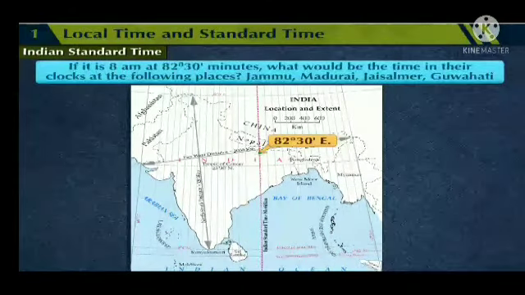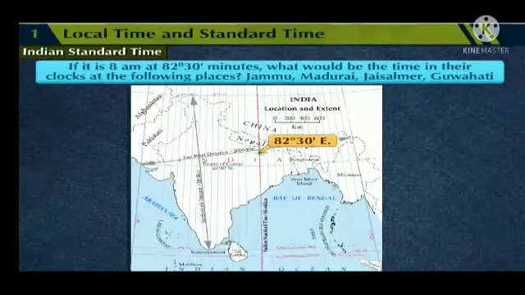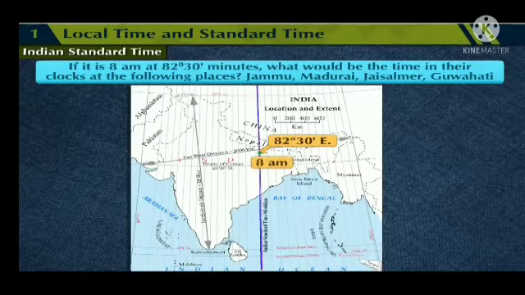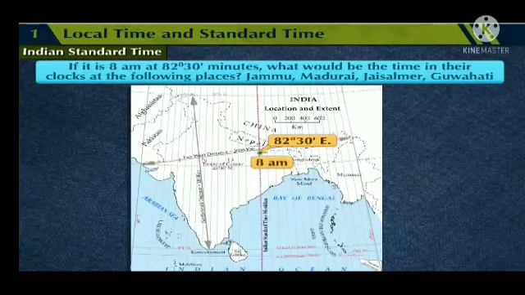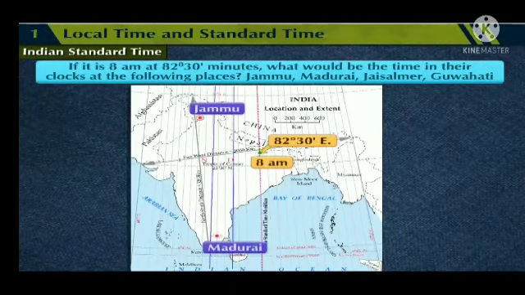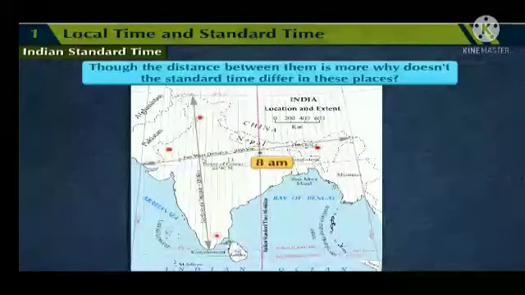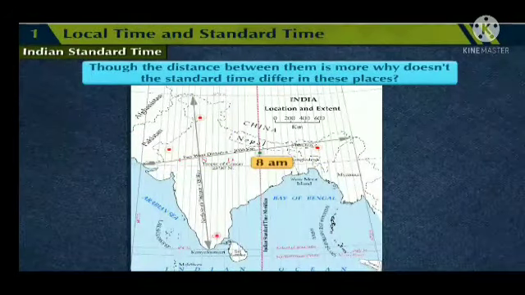If it is 8 am at 82 degree 30 minutes east, what would be the time in their clocks at the following places: Jammu, Madurai, Jaisalmer, Guwahati? Answer: If it is 8 am at 82 degree 30 minutes east, it would be 8 am in their clocks at Jammu, Madurai, Jaisalmer and Guwahati. The distance between them is more.